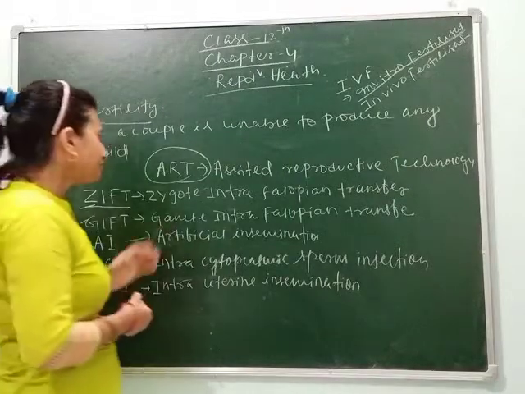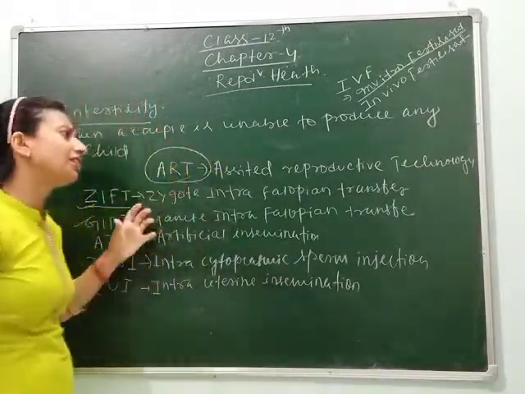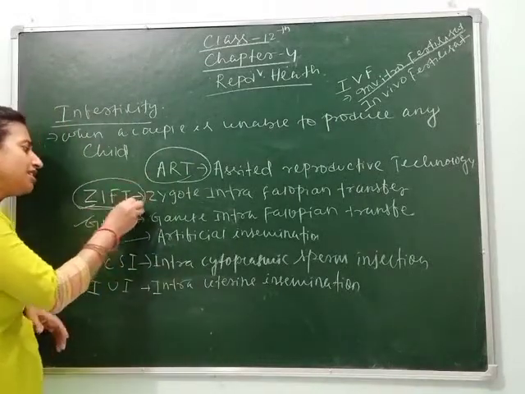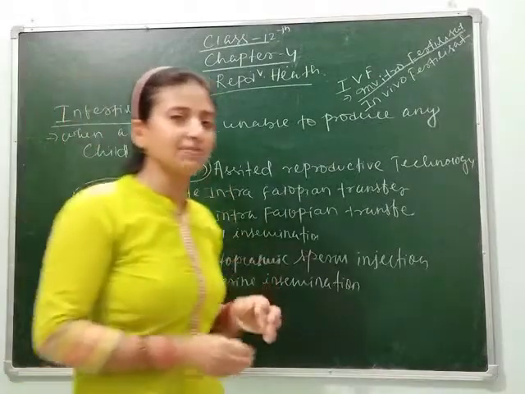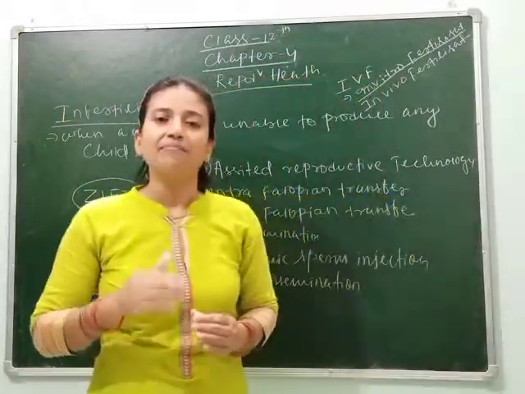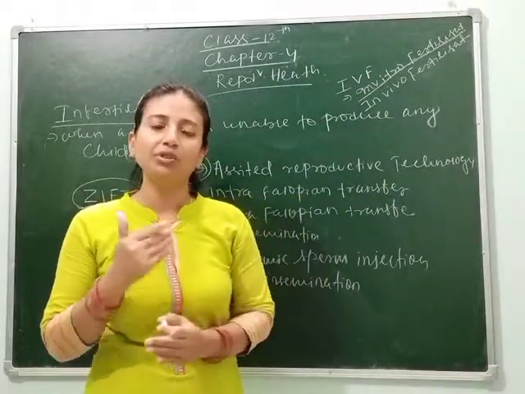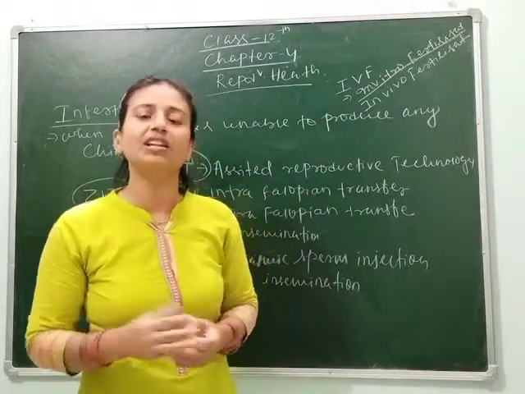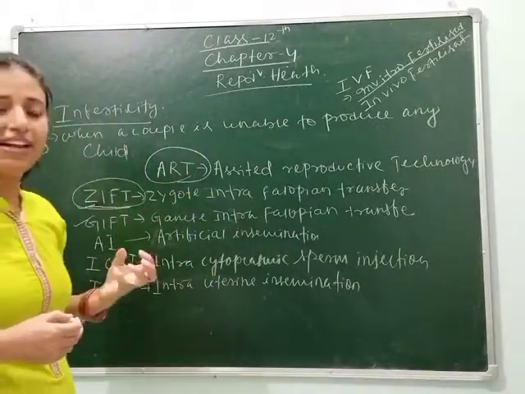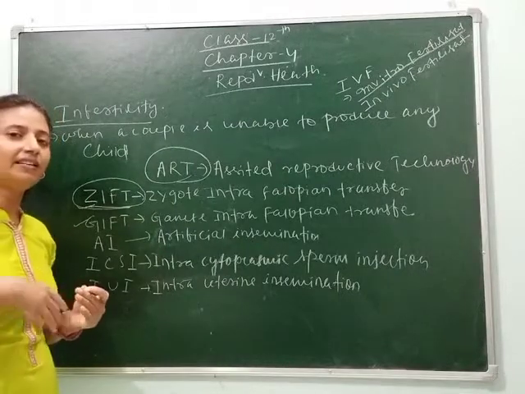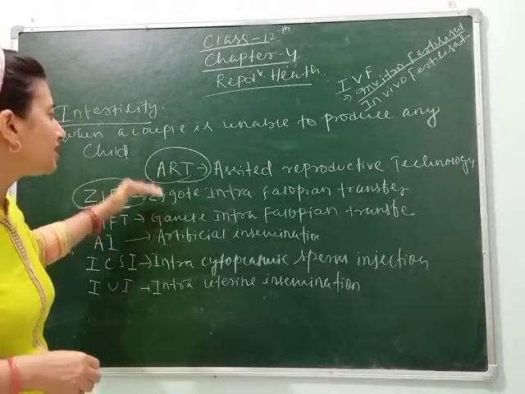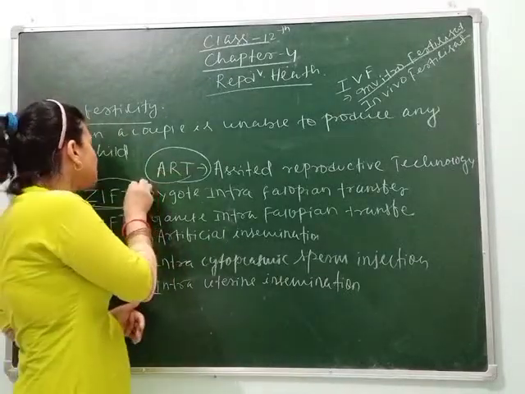As we know, assisted reproductive technologies are used to have a child. So here let's first understand ZIFT, zygote intrafallopian transfer. As I have told you, couples may not have a child maybe due to the male partner or maybe due to the female partner. But always in our society, the female is blamed for any dysfunction of any system in the female body. This is not always true. Sometimes males are also responsible for it.